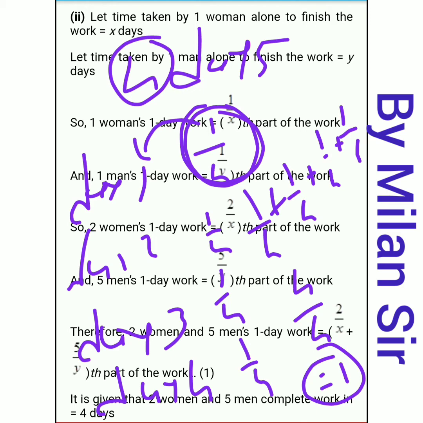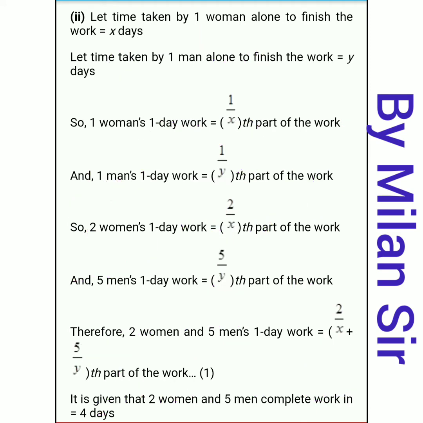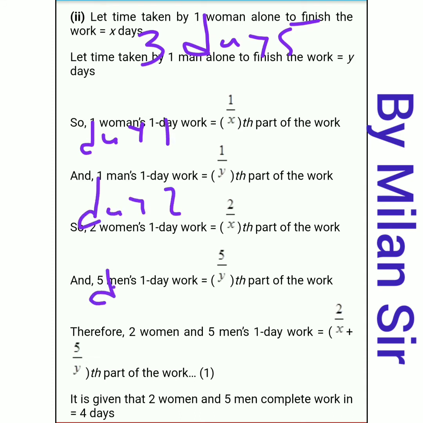If each day he completes 1 by 4 work, then in 4 days he can complete the work. One more example: if he completes the work in 3 days, each day he needs to complete 1 by 3.